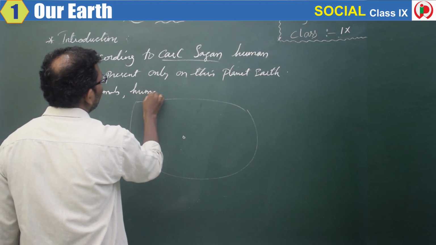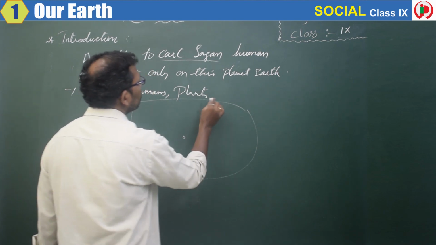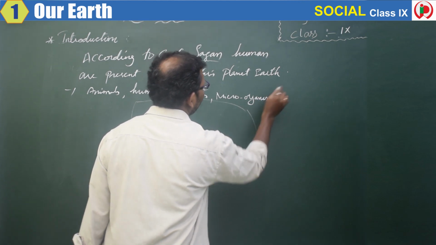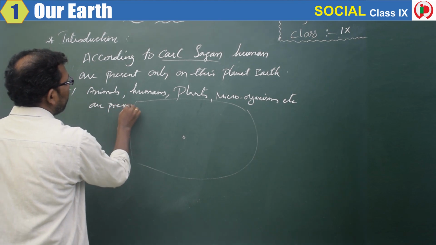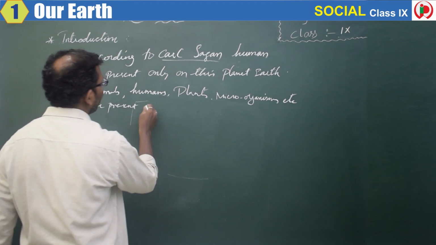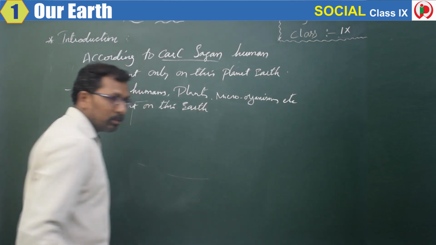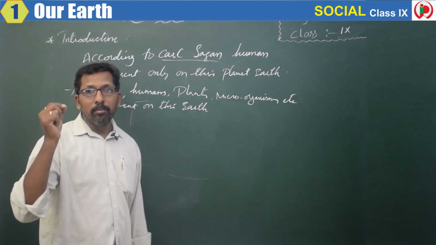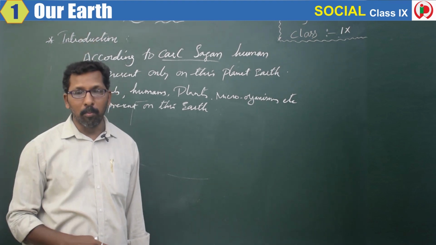Animals, humans, plants, microorganisms, etc. are present on this earth. So it's not only human beings. Animals are there, plants are there, microorganisms, etc. are present on this particular planet Earth. They are in a large number.